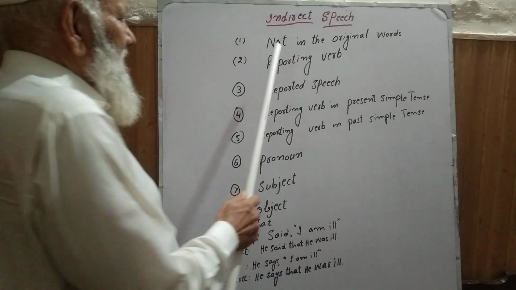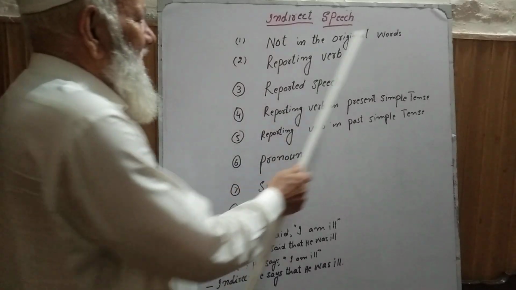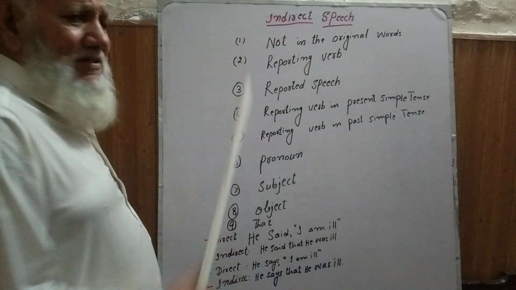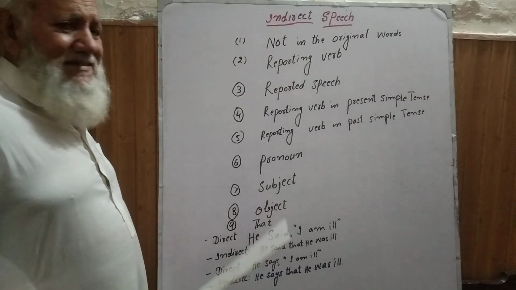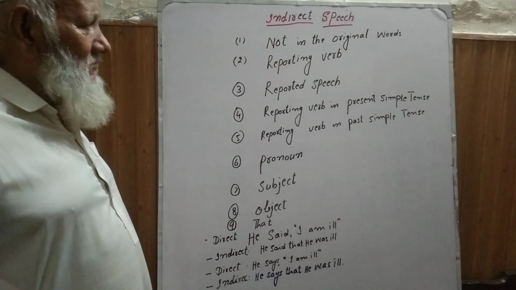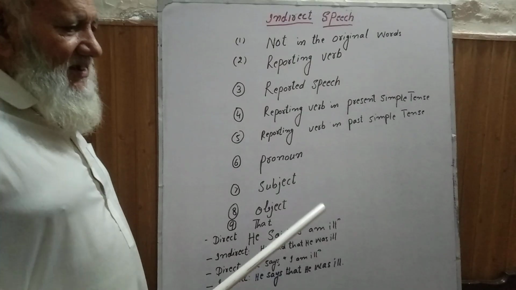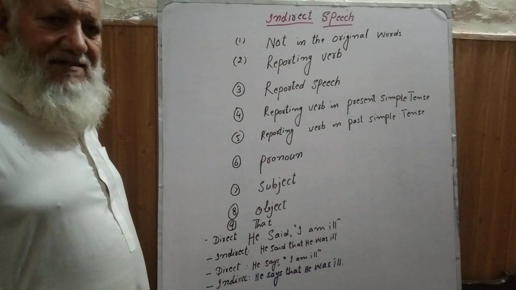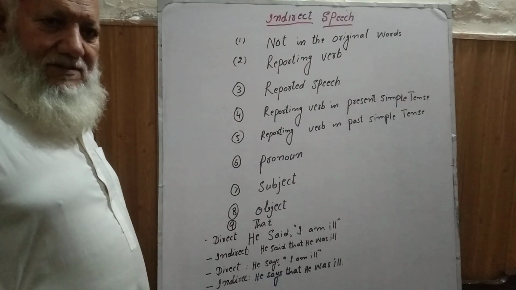So it is clear that indirect speech is not in the original words. There we make some changes. Sometimes we change the tenses, and sometimes we change the pronoun.